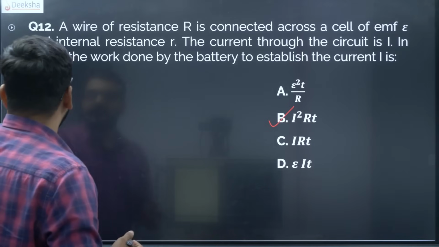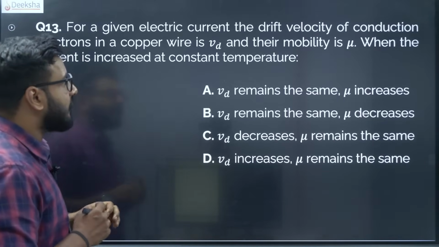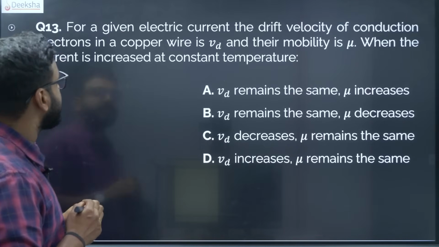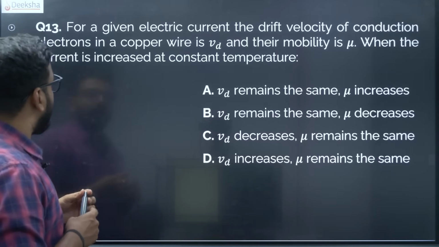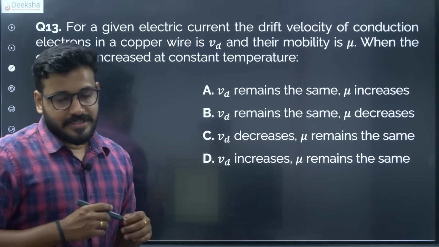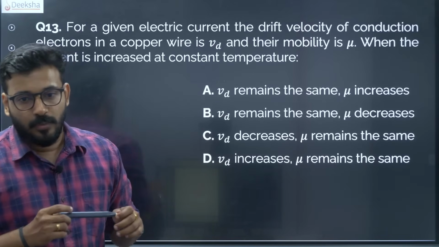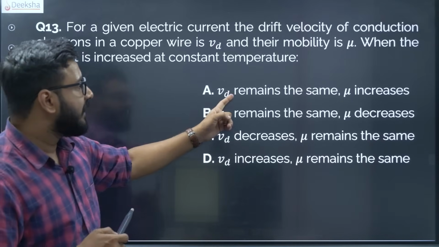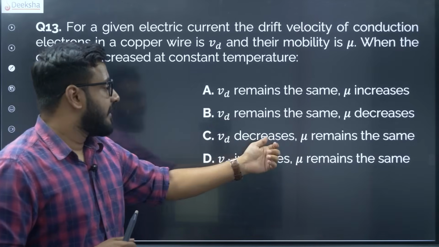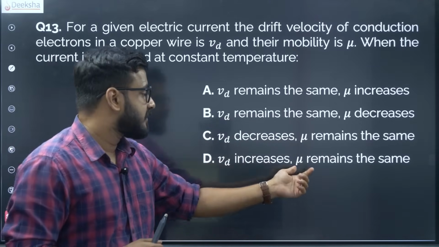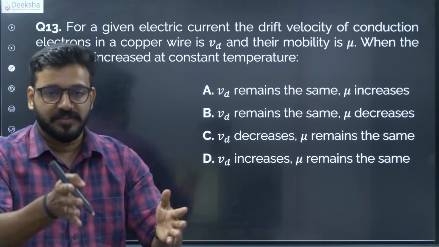Alright, fine. Let us look at another question, the 13th question. For a given electric current, the drift velocity of the conduction electrons in a copper wire is Vd and their mobility is mu. When the current is increased at a constant temperature, what is the correct answer? What do you think will happen here? Either Vd remains the same and mu increases, Vd remains the same and mu decreases, Vd decreases and mu remains the same, or Vd increases and mu remains the same. Now this again is a very straightforward question with a very straightforward answer.